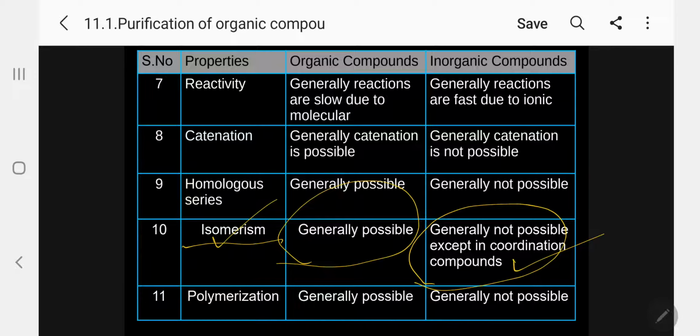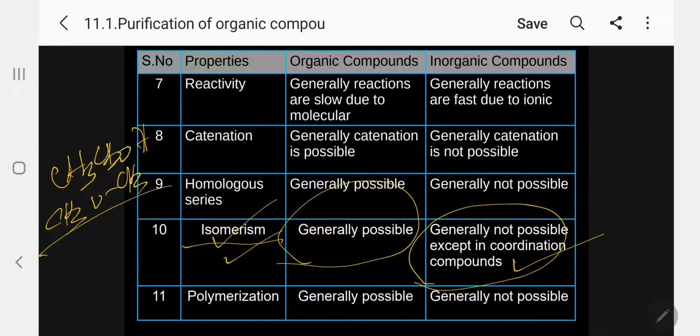Compounds having the same molecular formula but different physical and chemical properties are called isomers, and the phenomenon exhibited by these isomers is called isomerism. A simple example I can give now: ethyl alcohol and dimethyl ether, same molecular formula C2H6O. So that is isomerism. I will come back to it at the end.